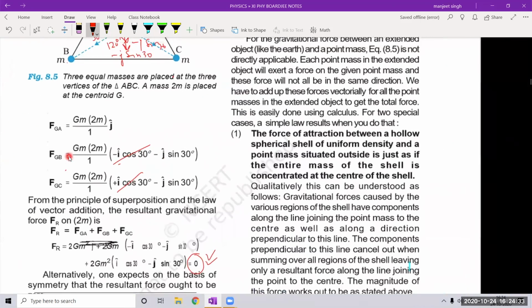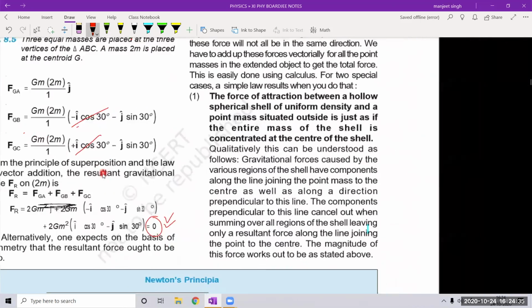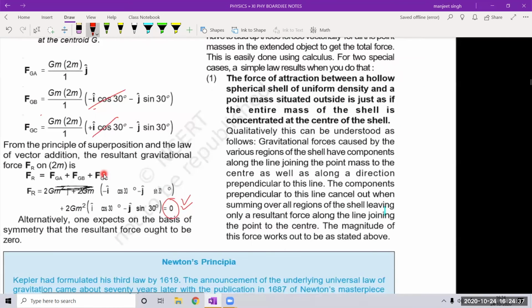Now there are two important things to understand. The proofs of these results are not shown here, but they are important. First is the force of attraction between a hollow spherical shell of uniform density and a point mass situated outside it: it is just as if the entire mass of the shell is concentrated at the center of the shell.